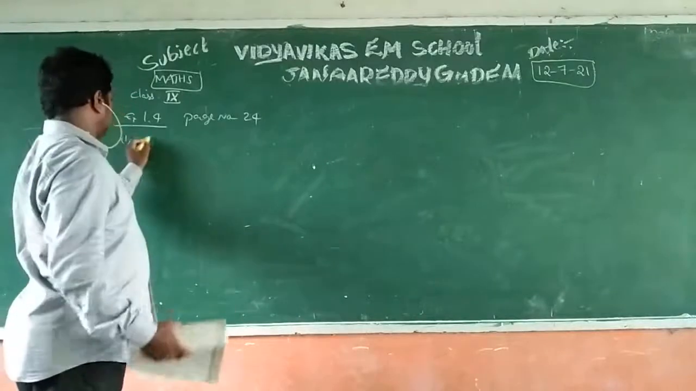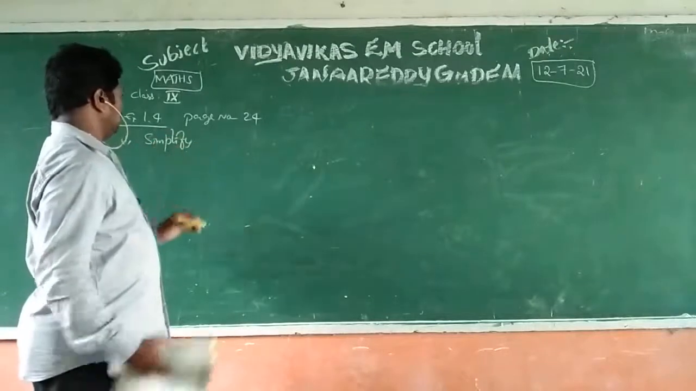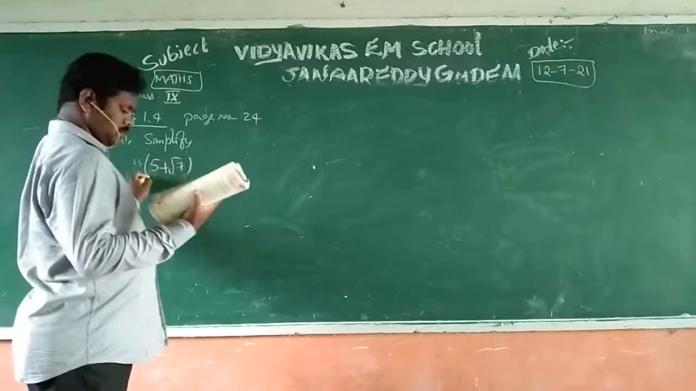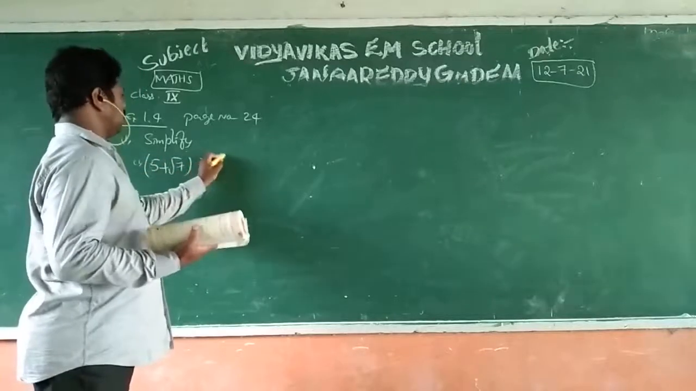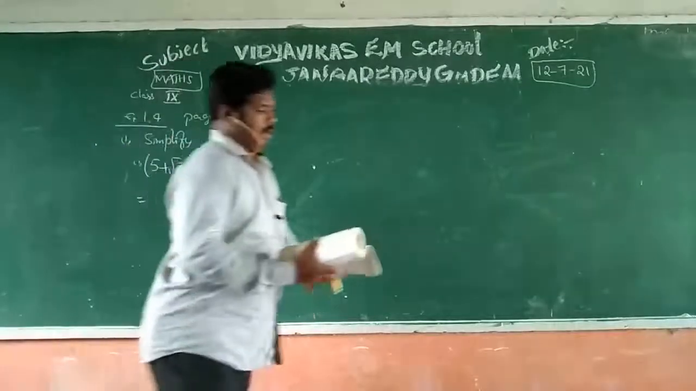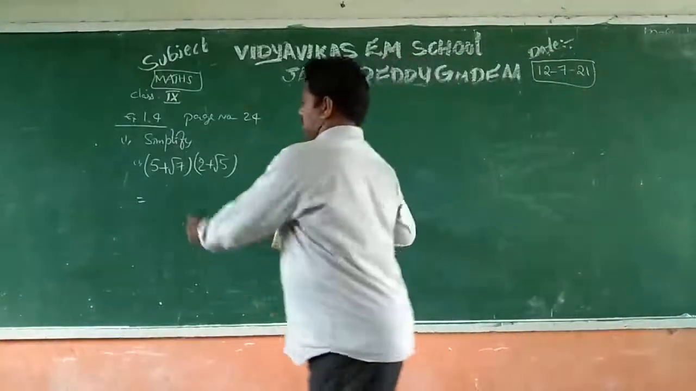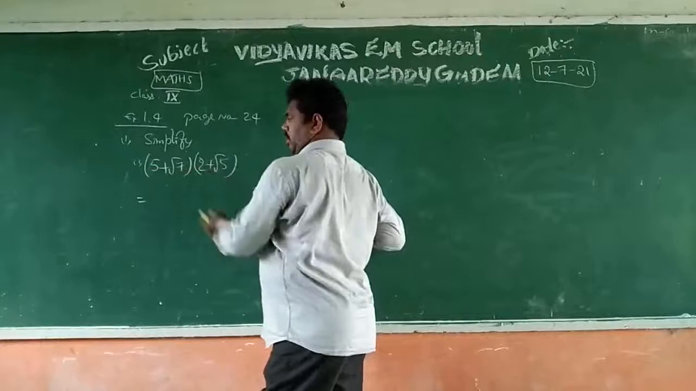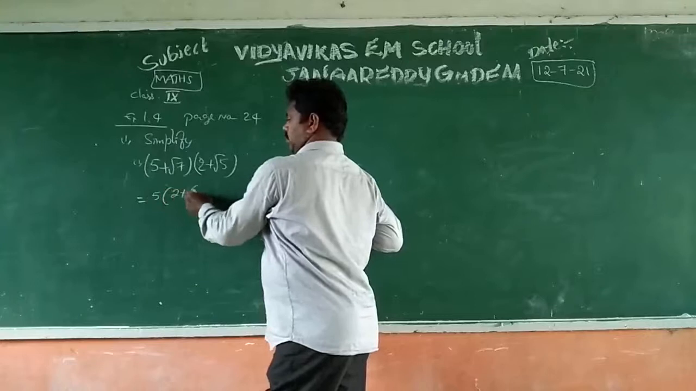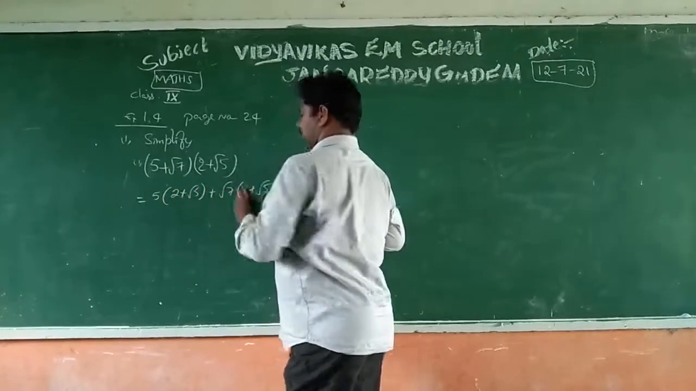See, simplify the expressions. The first one given is 5 plus root 7 into 2 plus root 5. Simplify means you should do the product of the terms. You can apply the distributive property: 5 into 2 plus root 5, and plus root 7 into 2 plus root 5.